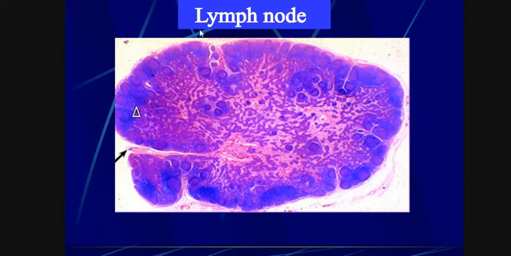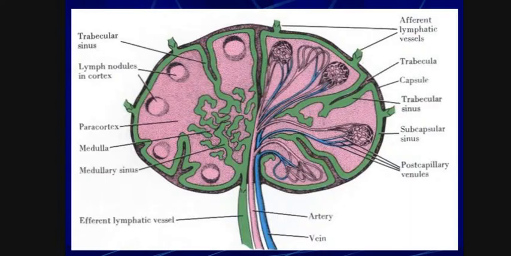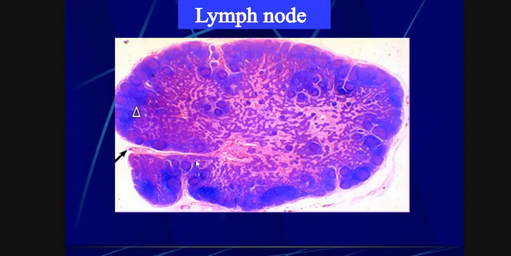If we see the lymph node, here we can see this small structure, but if we enlarge it, this is the electron microscopic structure of the lymph node. Here we can see many little spaces.